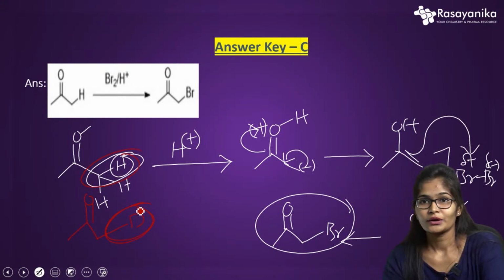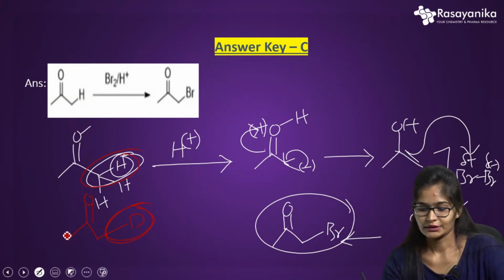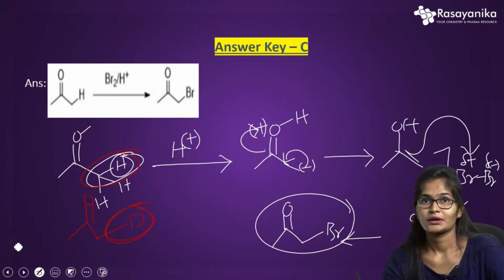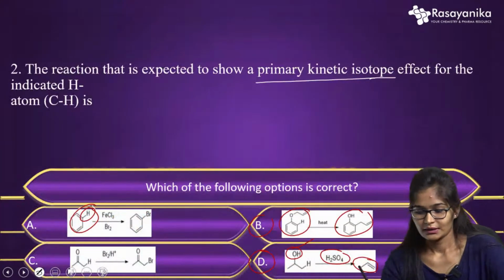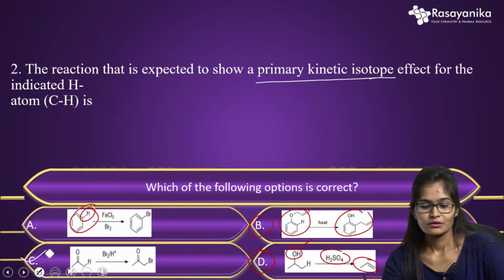So according to the primary kinetic isotope effect, there will be a change in the rate. According to that question, the answer is option C.